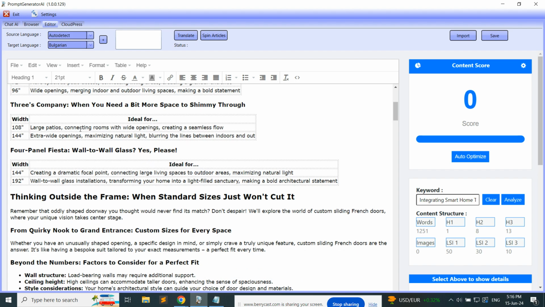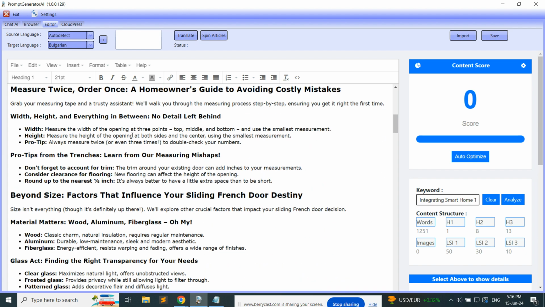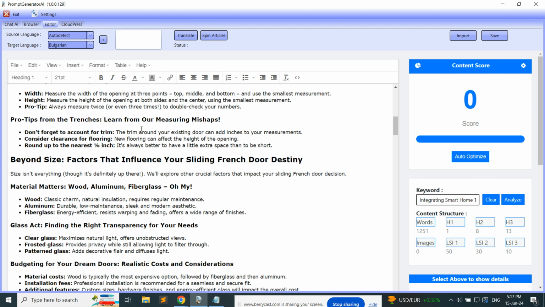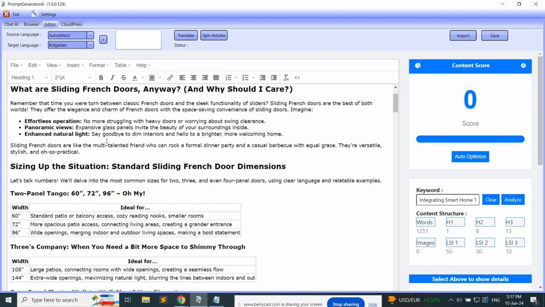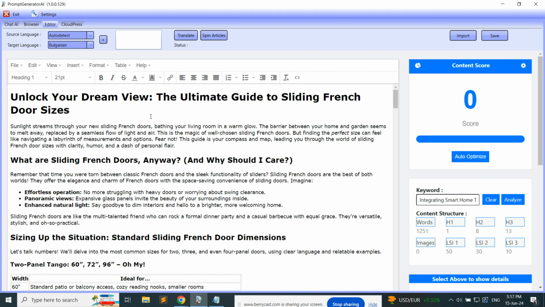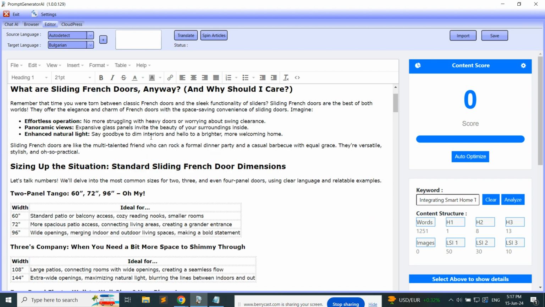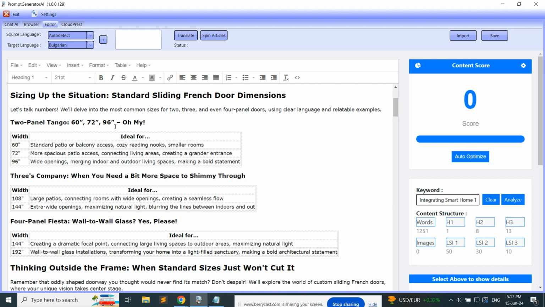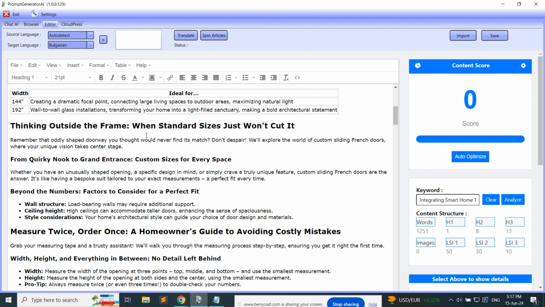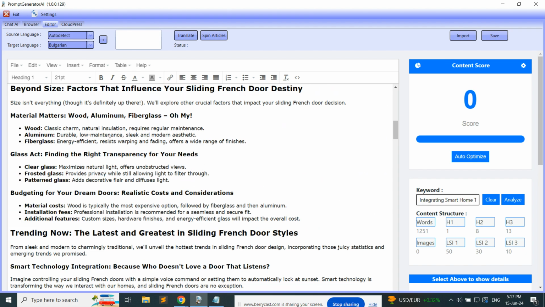So this is the article, nicely written. Whatever article you want to write, you are deciding how your article will look. This is not a predefined thing or anything. The tool can be fully customizable. So if you have your own prompts or your own flows for how you're writing the articles, they can be transferred here. This is just an example article to show you what the tool can do. So this is the article.